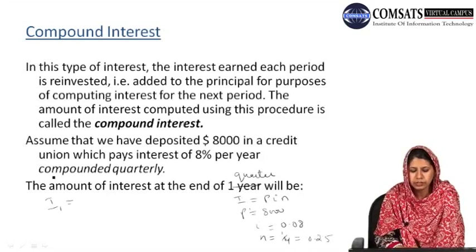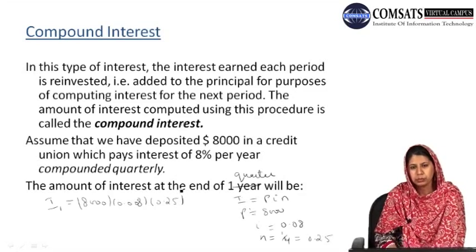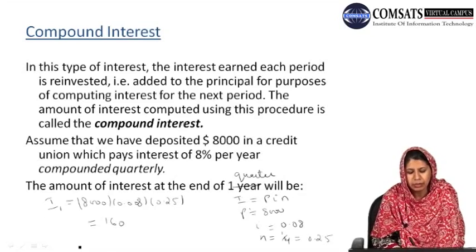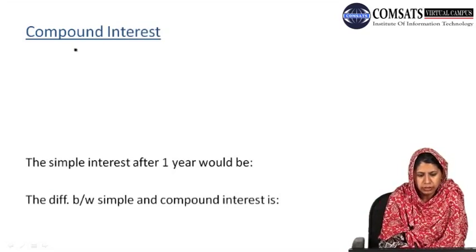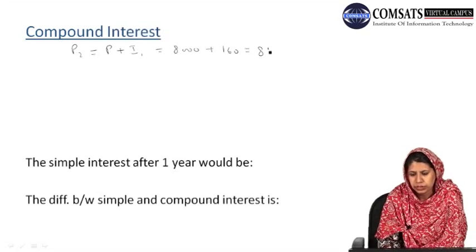Putting all these values in our formula, we obtained 8,000 into 0.08 into 0.25 is equal to 160. So this is the amount of interest earned after 3 months. Now, what is our amount? If P2 denotes the new amount, then it is nothing but the sum of the principal amount and the interest earned on it, which is 8,000 plus 160, which is 8,160.